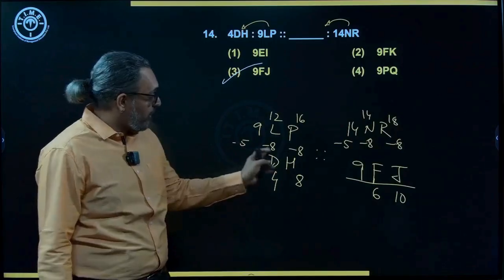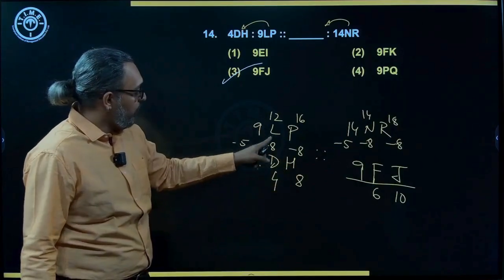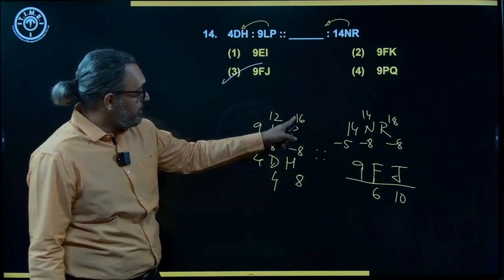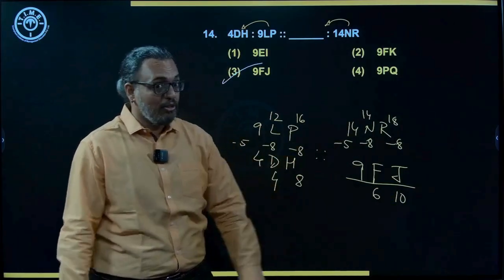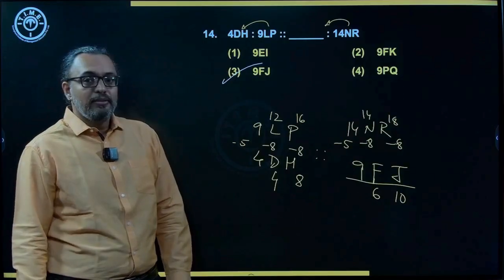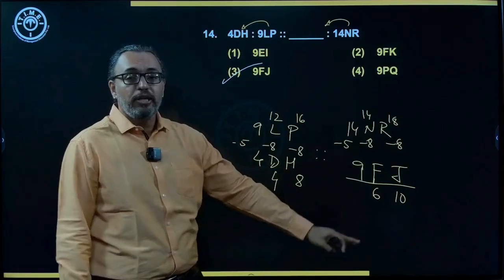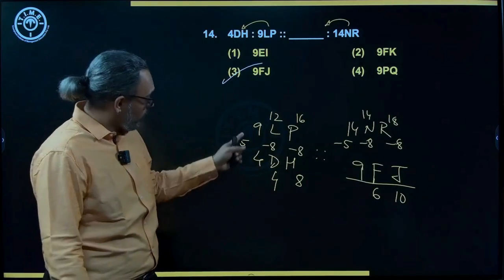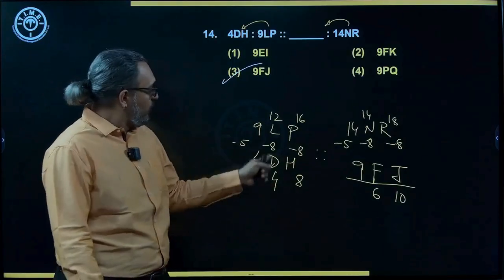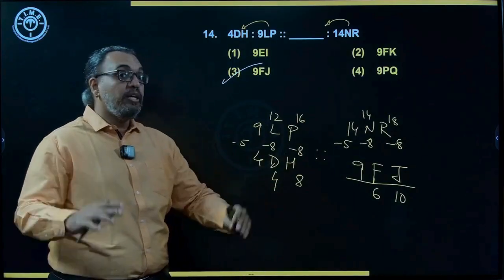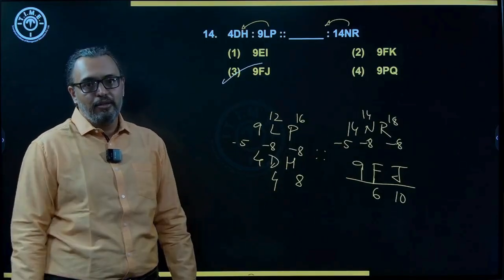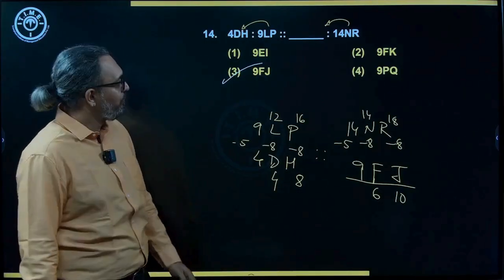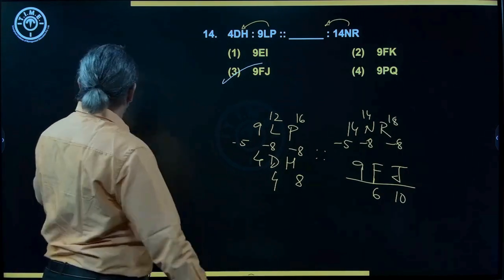Okay. So if that is not working out, then you can say 12 is divided by 3, 16 is divided by 2. You can check that also. 14 divided by 3 doesn't work for me. Correct? So if subtraction is not working out, for the number you can keep subtraction. For the alphabets, it can also be division. So you need to work on it like that. Okay. So third option. Right.